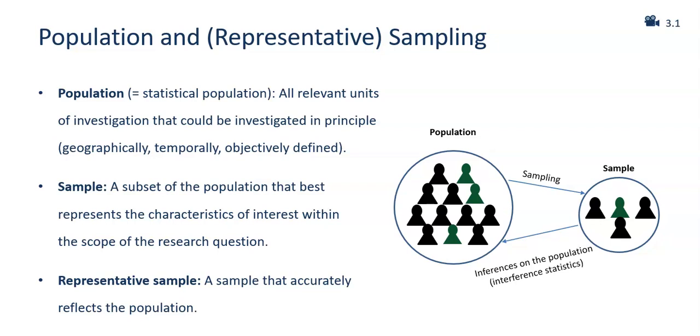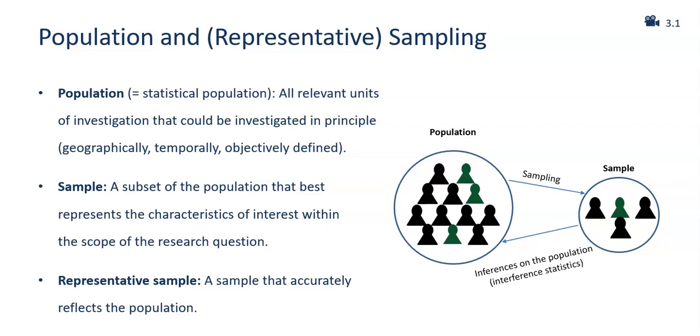The sample, on the other hand, refers to a subset of the population that has been selected for specific reasons. As we will see later, there are different types of samples and sampling, which have to meet different requirements. The term sample originally comes from the field of iron processing, and at that time referred to tapping at the blast furnace to take a sample of the liquid metal. A special case of sample is the representative sample, which exactly reflects the population.